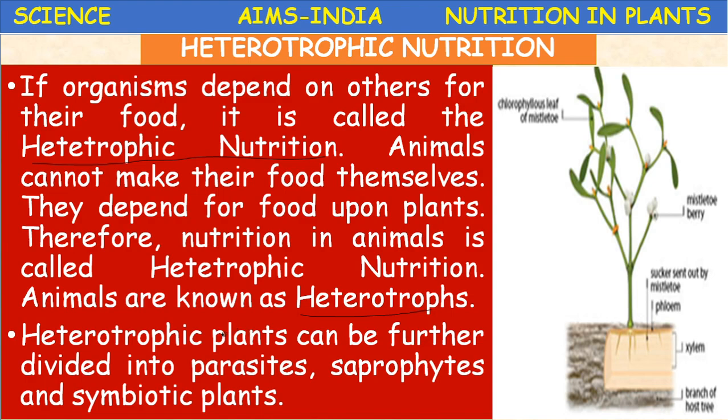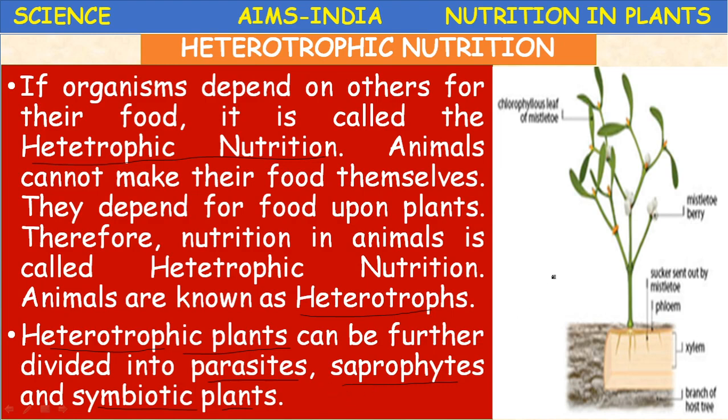In plants also, certain heterotrophic plants are there. Just now we have discussed. Heterotrophic plants can be further divided into parasites, saprophytes and symbiotic plants. What are the groups of heterotrophic plants? Parasitic plants, saprophytic plants and symbiotic plants.